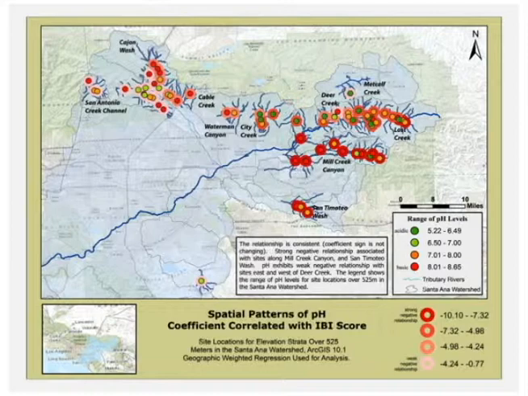This is a map of the spatial patterns of pH for the upper portion of the Santa Ana Watershed, for elevation strata over 525 meters. And this is a similar pattern. The outer circle represented in this donut legend represents the strength of relationships. So the darker the hue, the stronger the relationship.